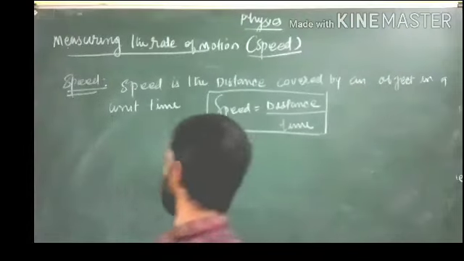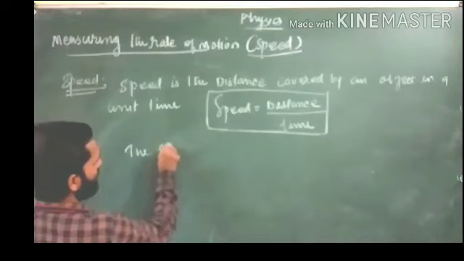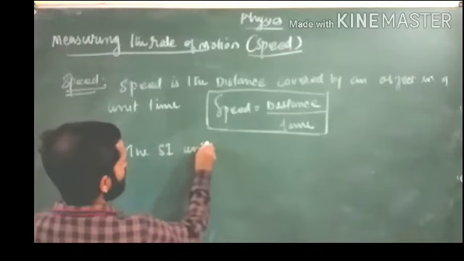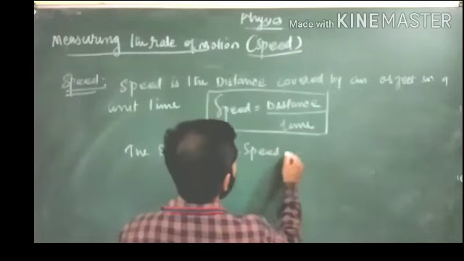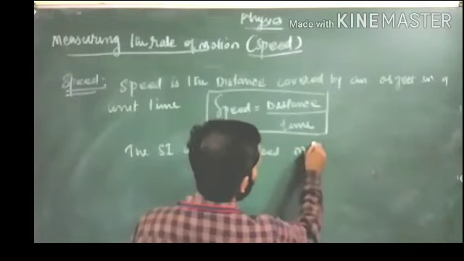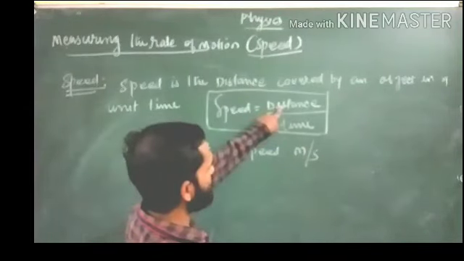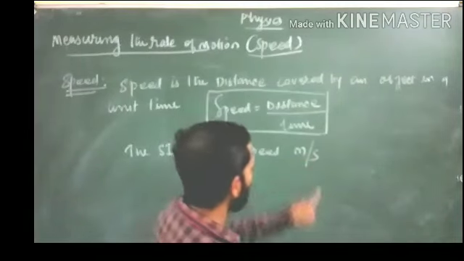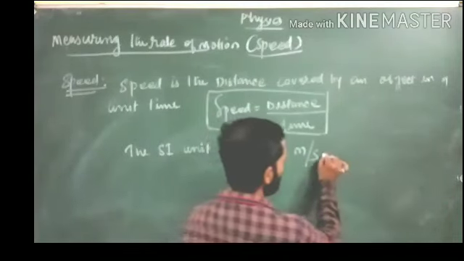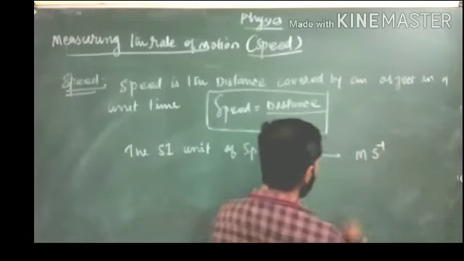What is the SI unit of speed? The SI unit of speed is meter per second. It means distance is measured in meters, divided by time in seconds. So this will be meter per second. This you can write, students, as m s to the power minus 1.